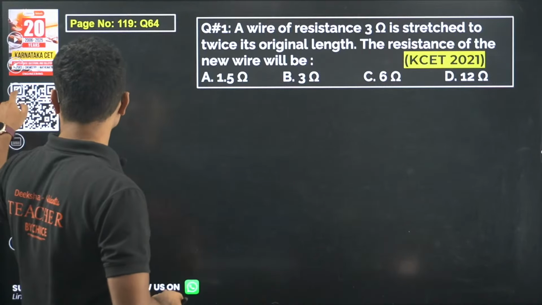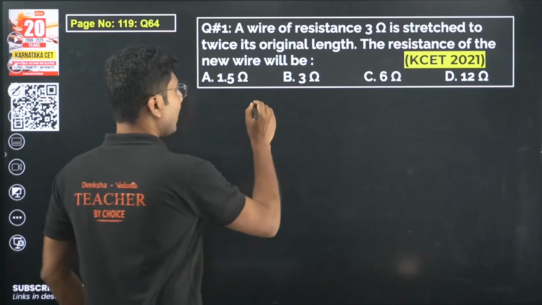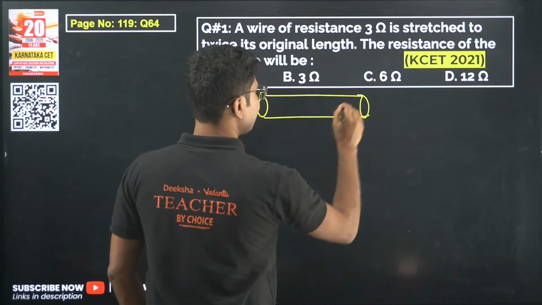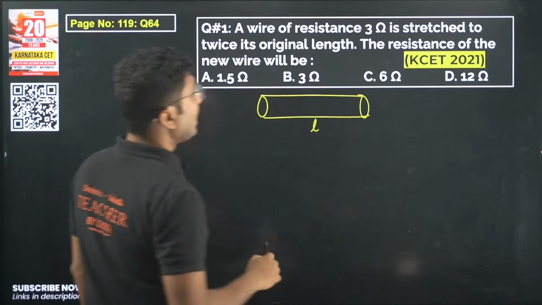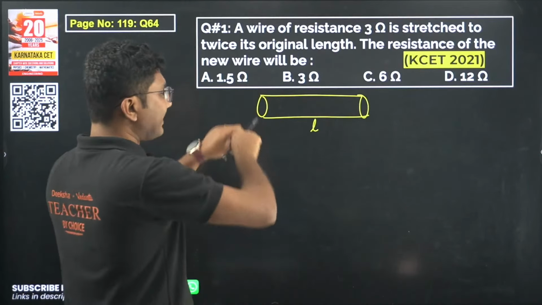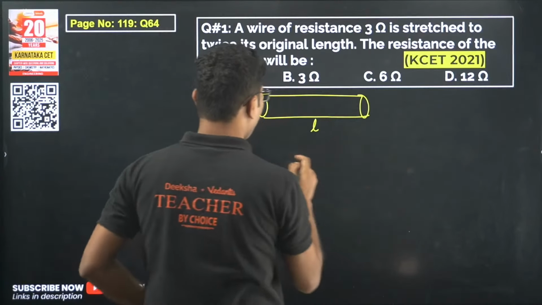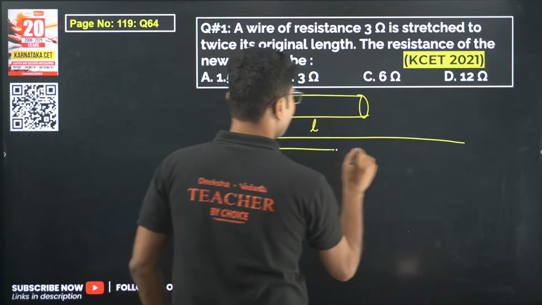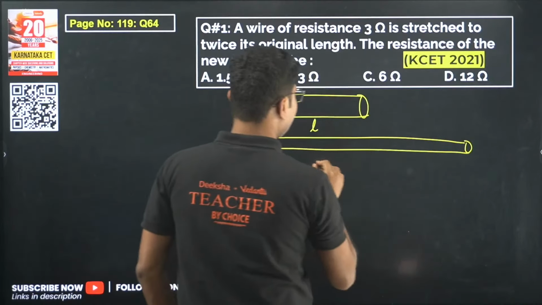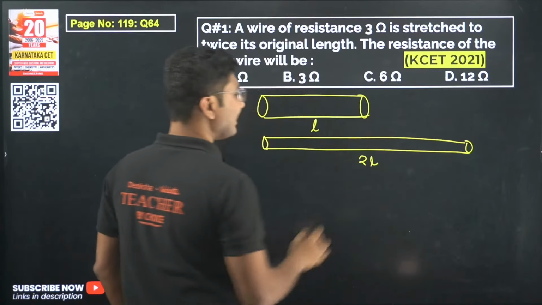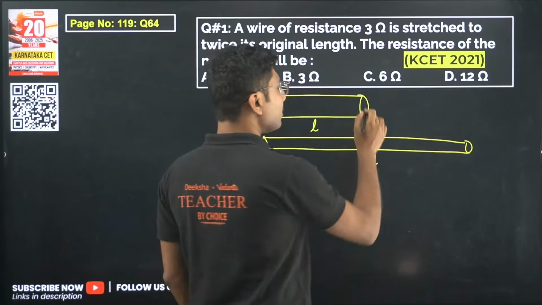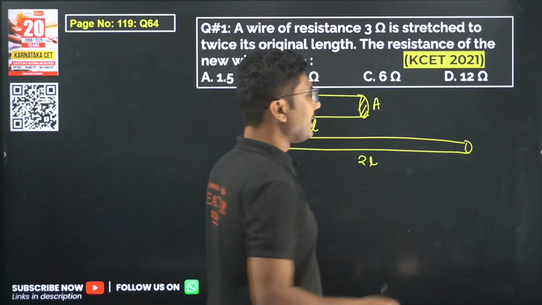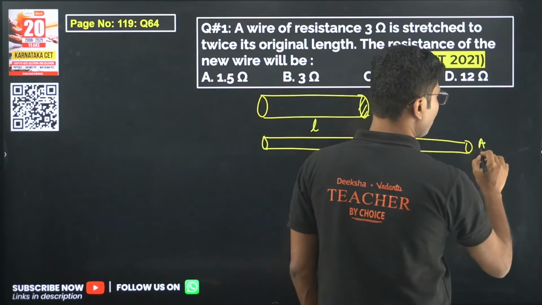So what we have done, we had a wire of length say L. Now we have stretched the same wire to twice its length. So when you stretch the wire to twice its length, not only does the length increase, its area also decreases. So initially suppose the area was A, the new area will be A by 2.